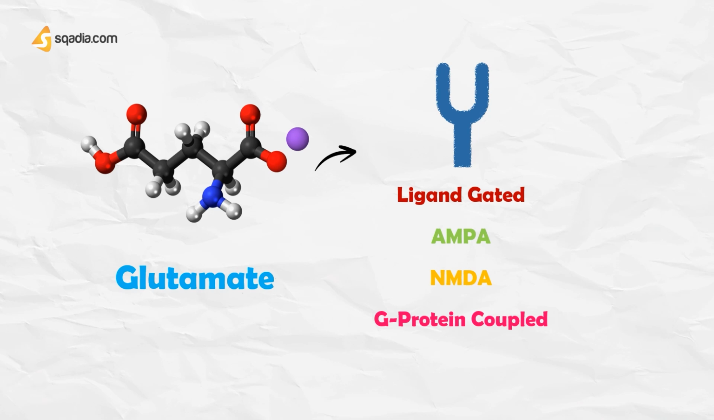NMDA receptor antagonists, for example 2-aminophosphonovalerate, have been shown to have anticonvulsant activity in many experimental animal models of epilepsy, and they may prove to be beneficial in stroke, where at least some of the neuronal damage is thought to result from an excessive release of glutamate. Lamotrigine is an anti-epileptic drug that is thought to act partly by reducing presynaptic glutamate release.